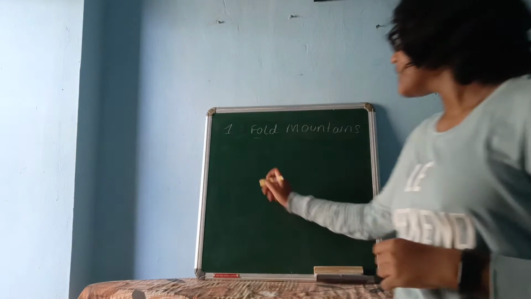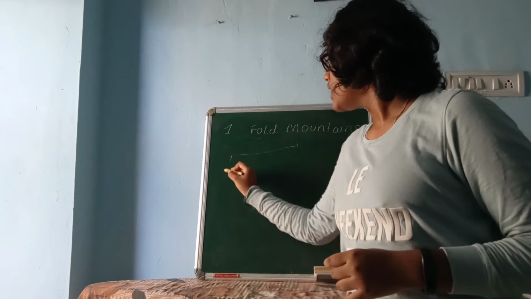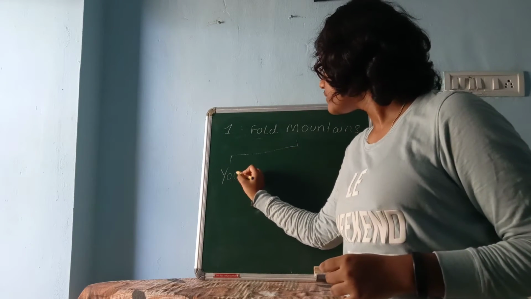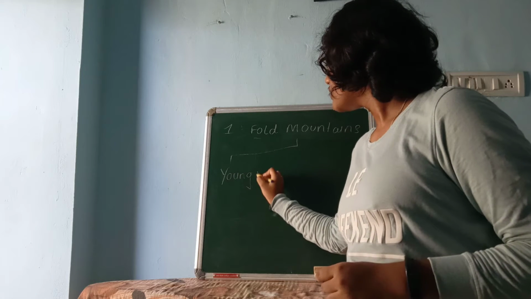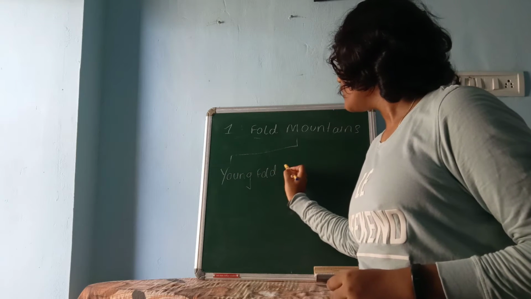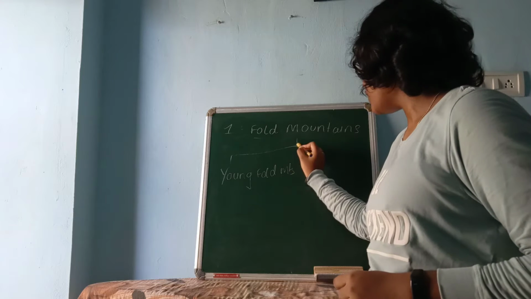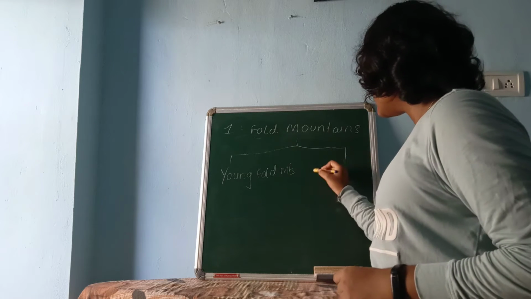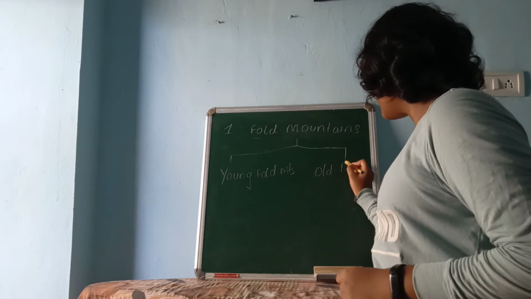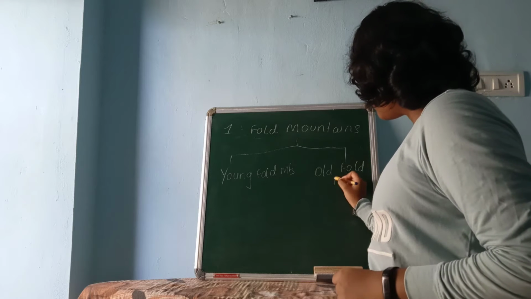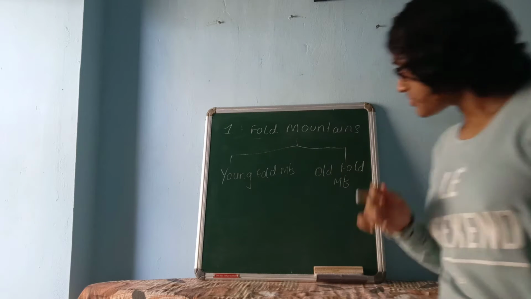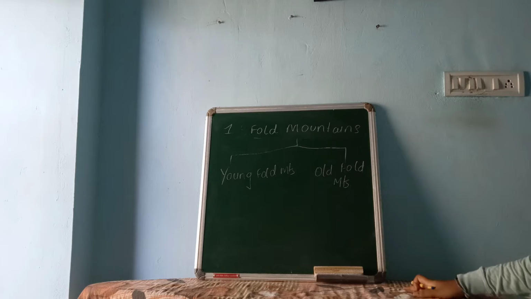One is young fold mountains, I'll write MTS in short form, and the other one is old fold mountains. Young fold mountains and old fold mountains.